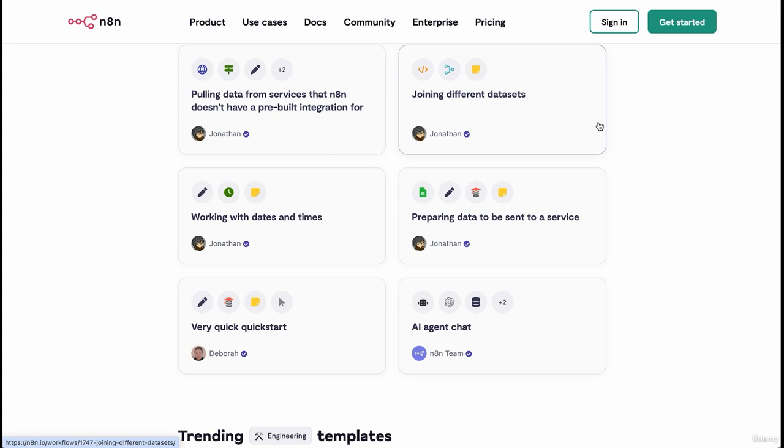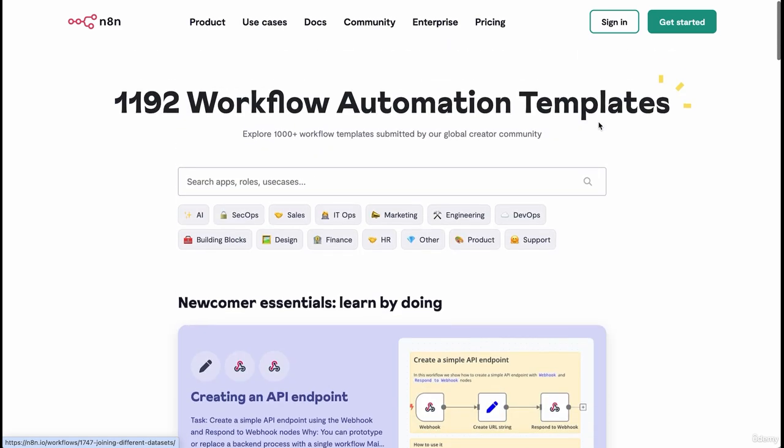N8N for AI agents. You can have a chatbot that answers customer questions on your website. You could build this here. When it gets a question, the AI agent can automatically log the query into a Google Sheet for you. Depending on the classification, N8N can essentially take different actions like sending an email to the team, tagging conversations, hooking it up in Slack, whatever you want to do. All right, so I think that should give you an idea.